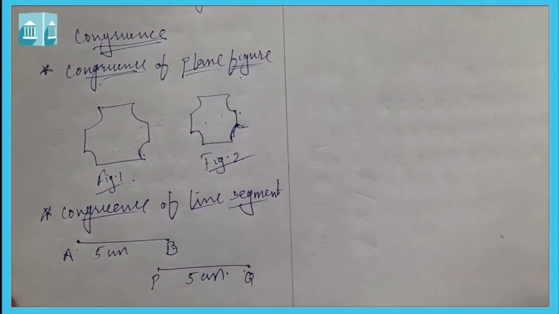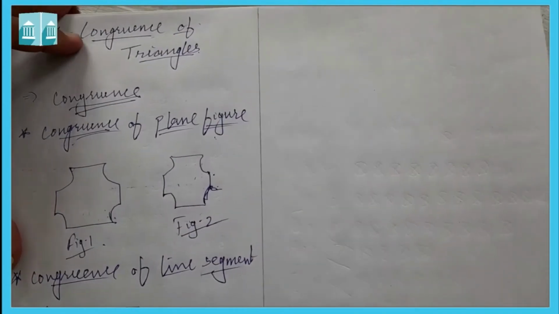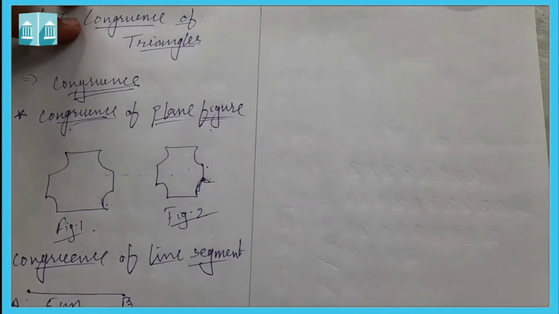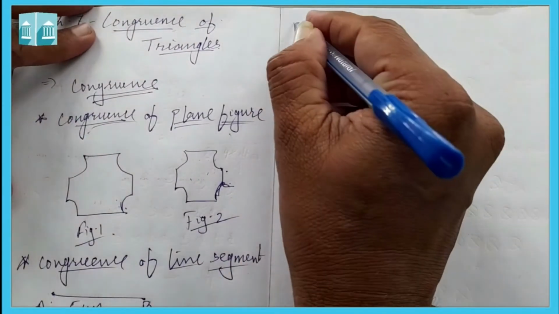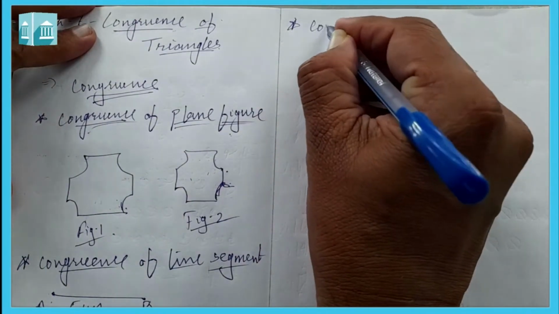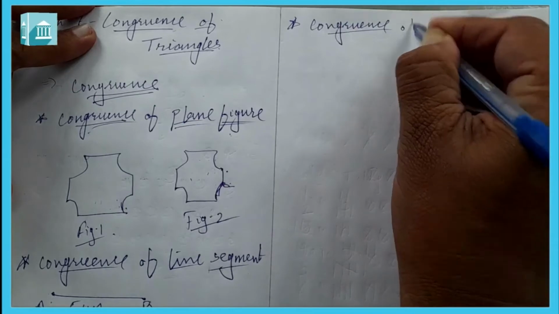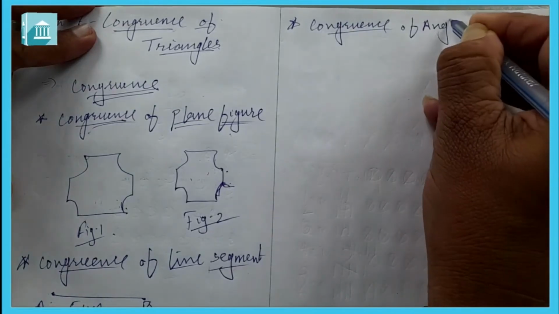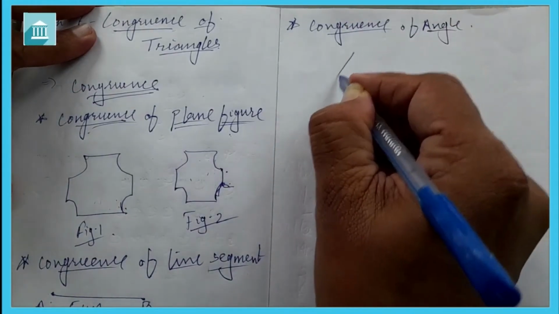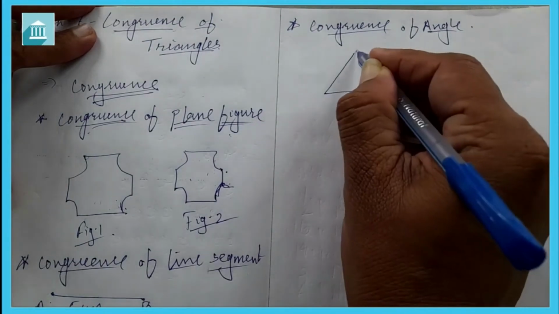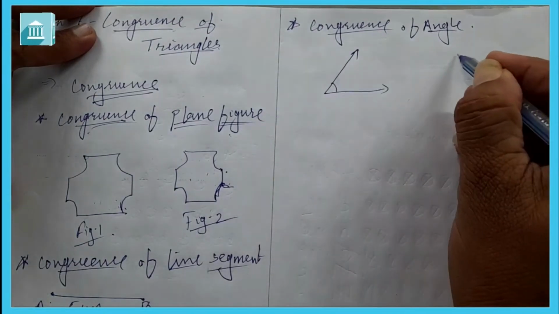In the same way here, let us see congruence of angle. Congruence of angle. Now let us draw two angles. Here is one.